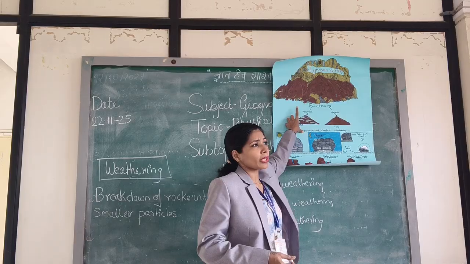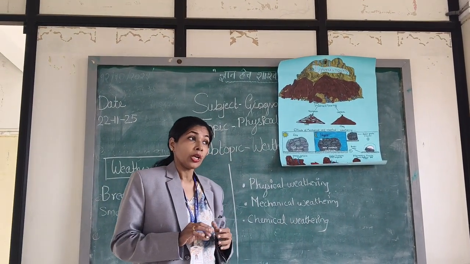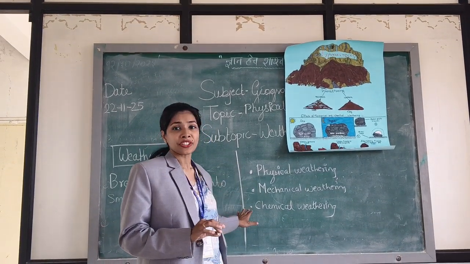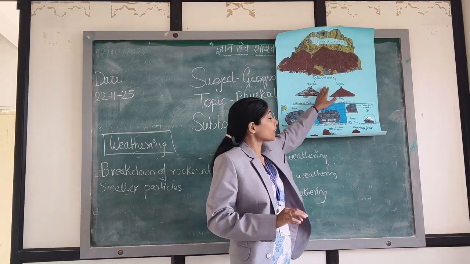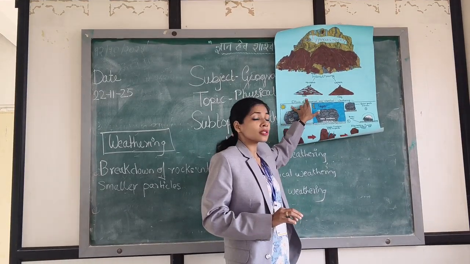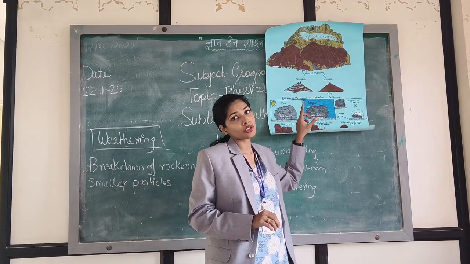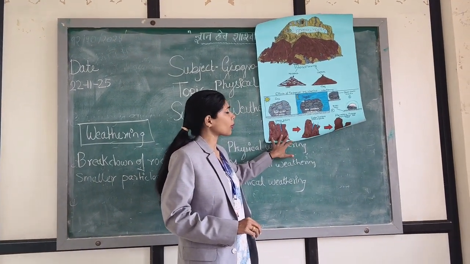Now you tell me, when the rock is formed, will it remain as it is? No. Due to weathering, some changes take place. As I said, physical means igneous is formed, and when there is mechanical weathering, it turns into sand, and when there is chemical weathering, it turns into clay. So now here you can see the effect of mechanical and chemical weathering.